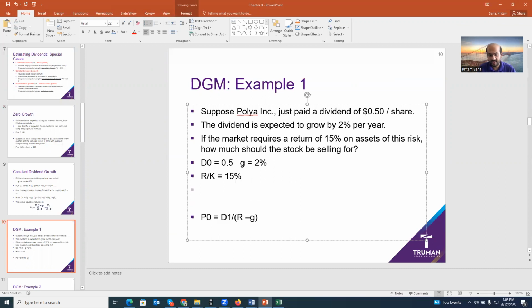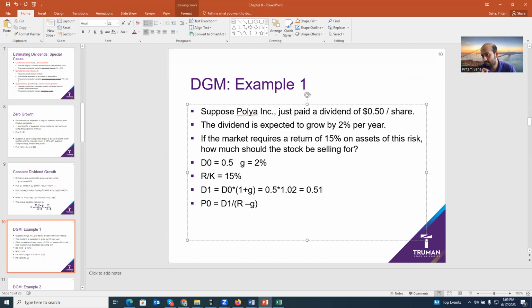So D1 is basically D0 times 1 plus G. So D0 is 0.5 times the growth rate, 1.02. Make sense? And that should be 0.5 times 1.02.